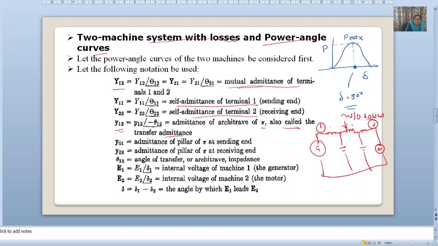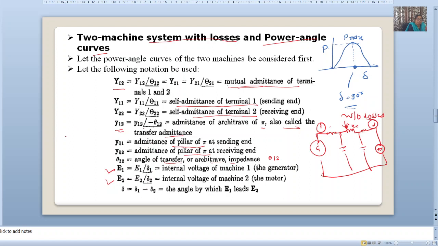Here XE is the transfer reactance, and 1 by X is the transfer admittance. Y01 is the admittance of the pi at the sending end, Y02 is the admittance of the pi at the receiving end, and the angle of the transfer impedance is this small theta 12. The internal voltage of machine 1, that is the generator, and the internal voltage of machine 2, that is the motor, is E2 at an angle of del 2.